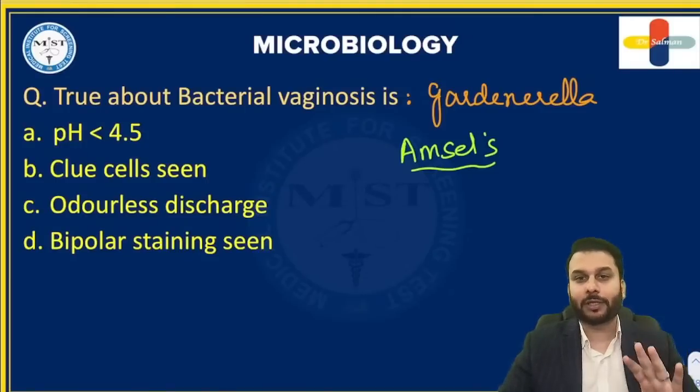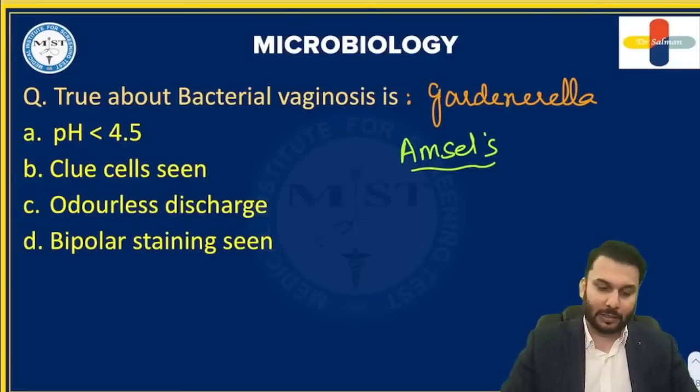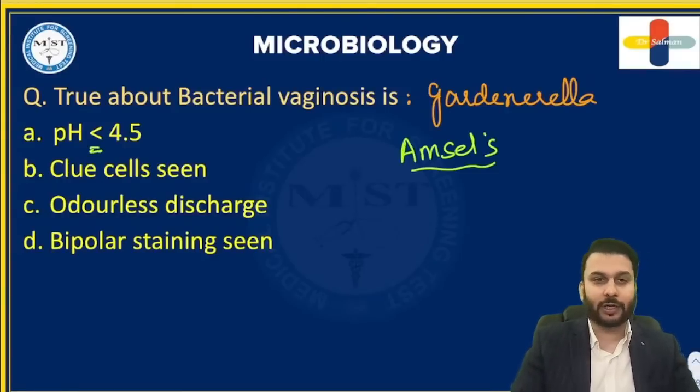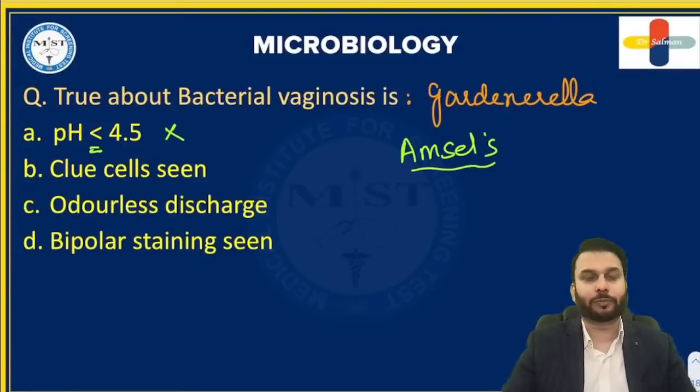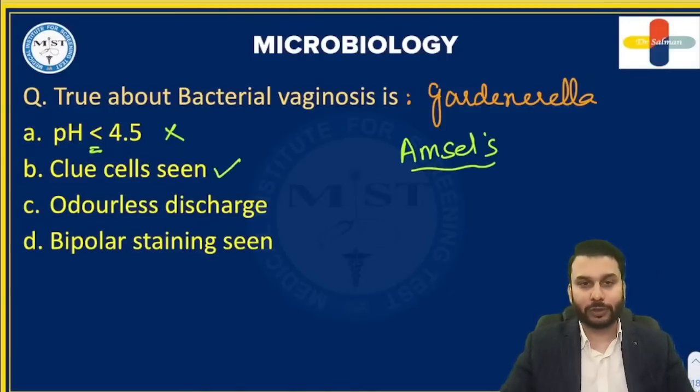The pH should become alkaline. It should become more than 4.5. That means this option is wrong. It's saying less than 4.5. This is a wrong option. The pH should become more towards the alkaline side. Clue cells are seen. Yes, they are seen.